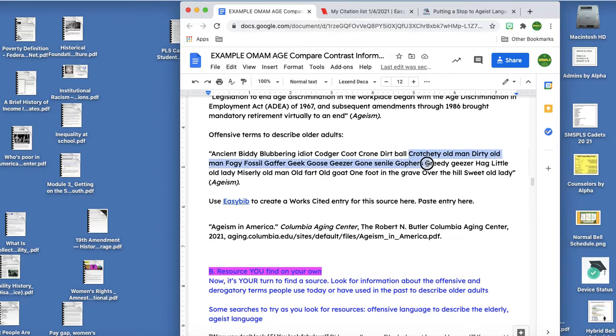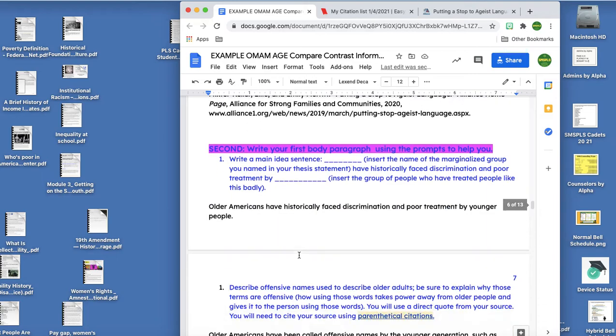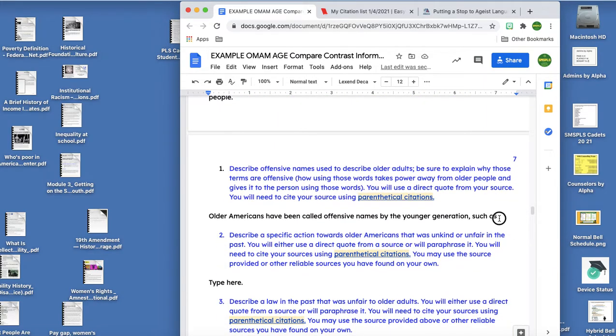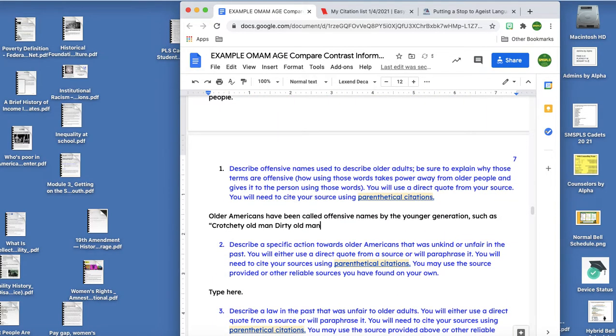Okay, I'm going to go ahead and take these. And I'm going to show you how to cite this. Like, if you skip around in a list, there's a way you're going to do this. I'm going to scroll back down to where I'm writing. And anytime I take a direct quote, I have to put in quotation marks. Crotchety old man. And I remember this wasn't actually capitalized, so I need to uncapitalize it. Dirty old man. Or, and I think I want to pick at least one more because that gives me 3.